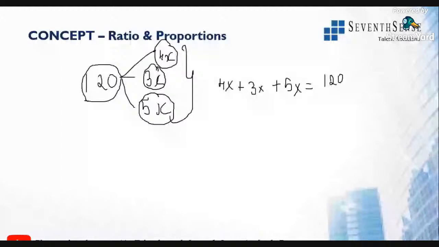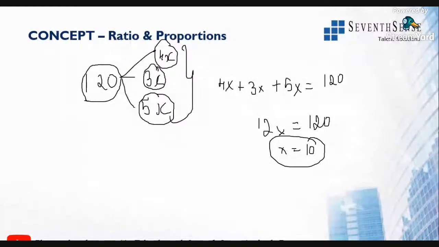So 4 plus 3 is 7, 7 plus 5 is 12. So 12x is equal to 120. The x value is 10. Simple, direct, and easy method.